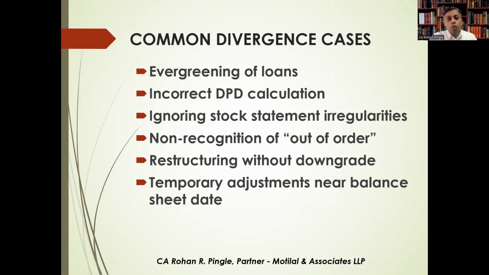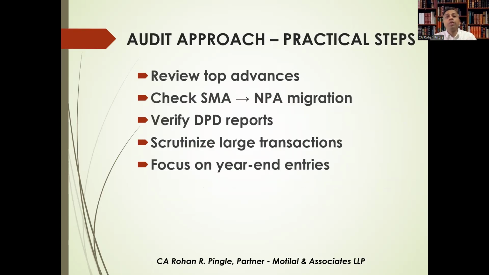So moving further, let's understand what will be the audit approach, that is, the practical steps. Concurrent auditors should adopt a risk-based approach. High value accounts should be verified on a priority basis. SMA2 accounts, potential NPAs need to be tracked, and year-end scrutiny, that is window dressing risk. Audit tools will be CBS reports, exception reports from the CBS, and manual verification is necessary. Under documentation, working papers must clearly show the basis of classification and deviations observed, whatever the areas.